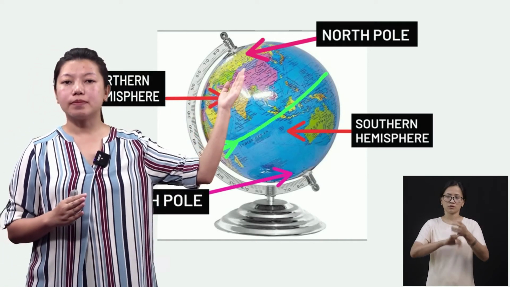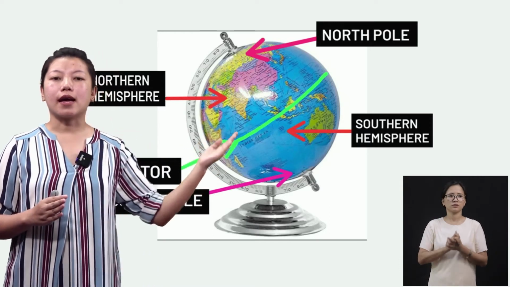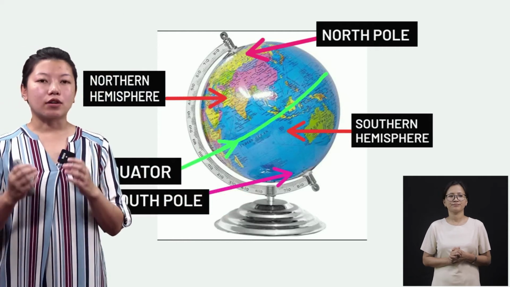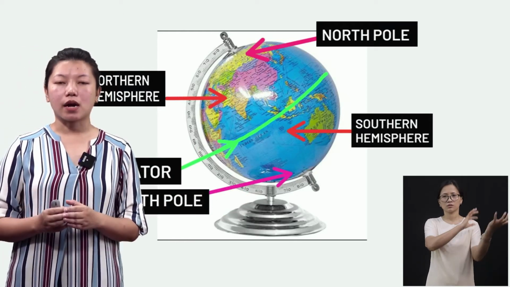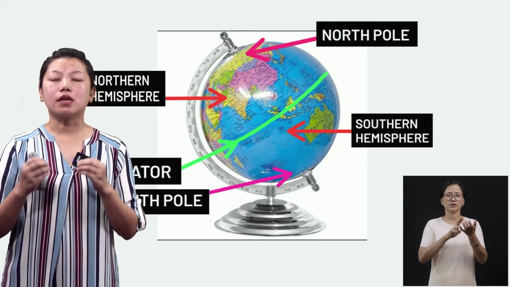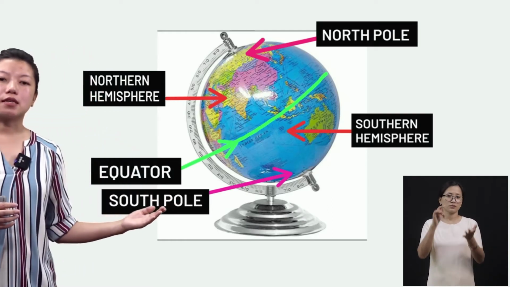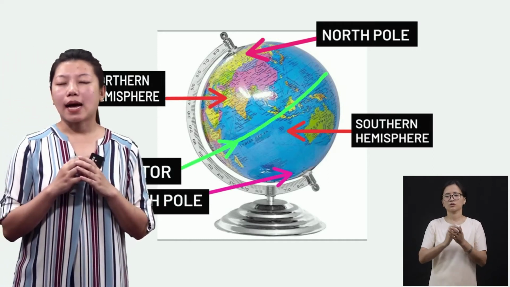See, at the top, this is the North Pole. At the bottom is the South Pole. The continent Antarctica, if you remember, I told you that this is a very cold continent, and it is located in this South Pole.